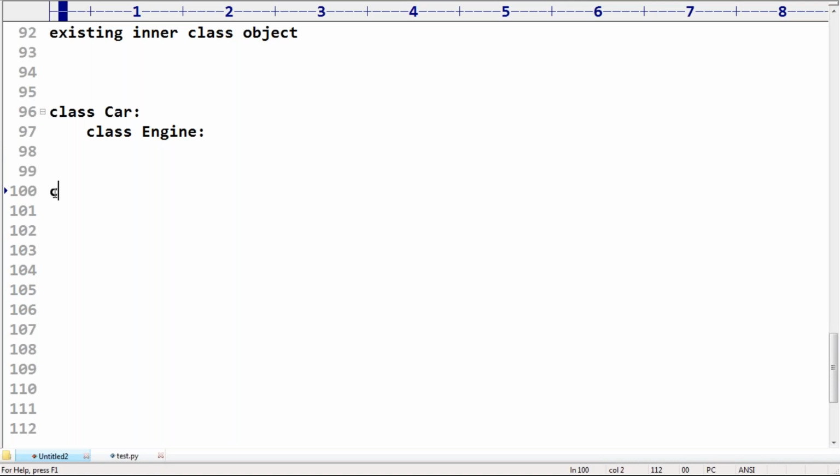Similarly, class head is there. Within the head, class brain is there. Are you getting it? Sir, without having the head, is there any chance of having the brain? No. That's why happily we can go for inner classes. So programmatically, how you can use that part we are going to discuss.